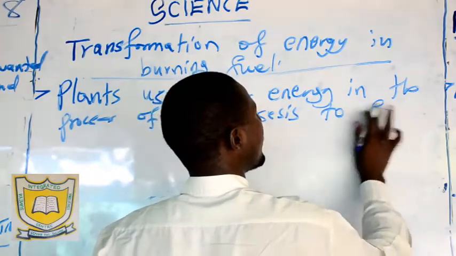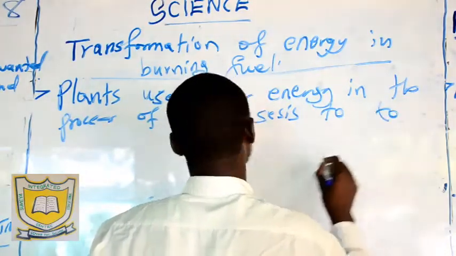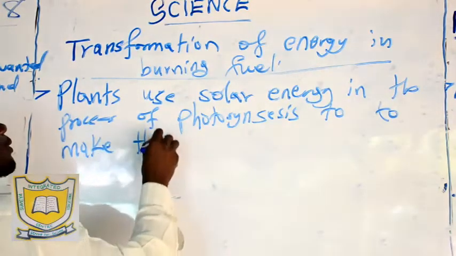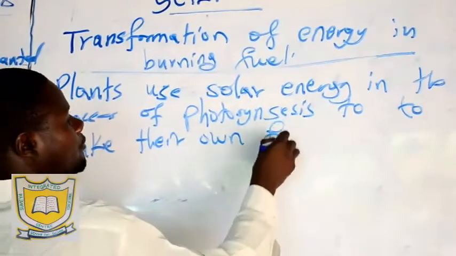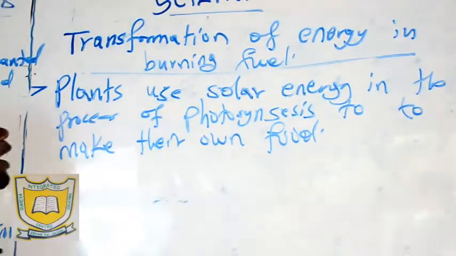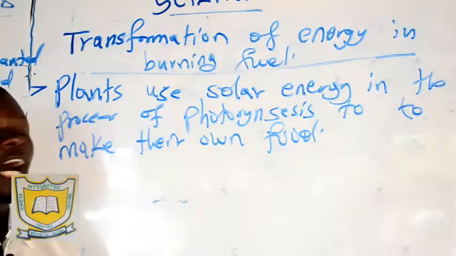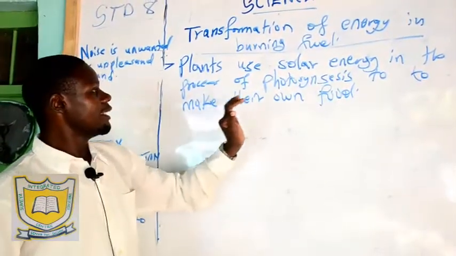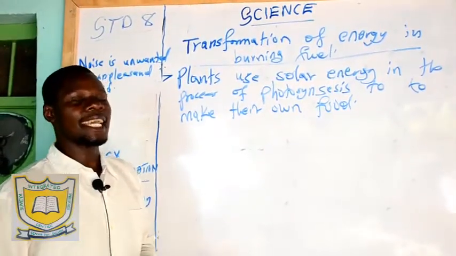To make their own food. Plants, you know the process of photosynthesis. One main element is light.